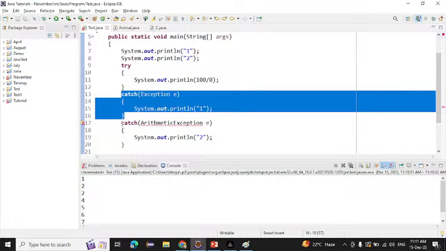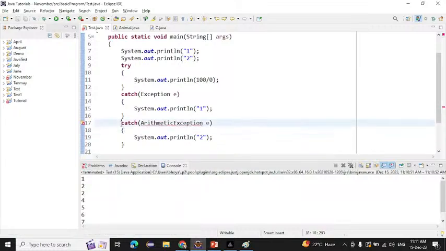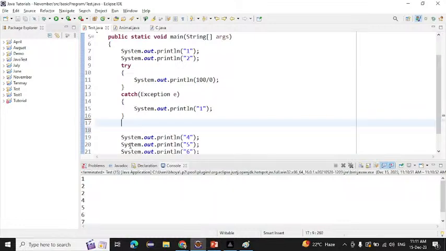So why would you write the catch block here? If you have an arithmetic exception, it will be handled here. If you have a null pointer exception, it will be handled here. If you have any exception, all the exceptions will be handled here. So why are you writing the child class after the parent class? If you write the parent class first, you cannot write the child class. We have to remove this one. This is the thing you have to remember.